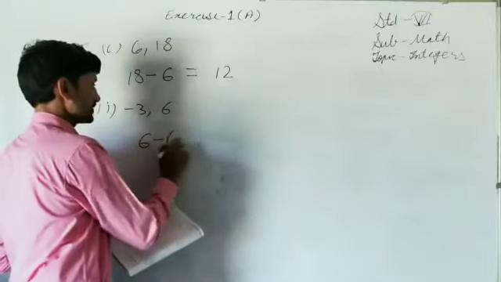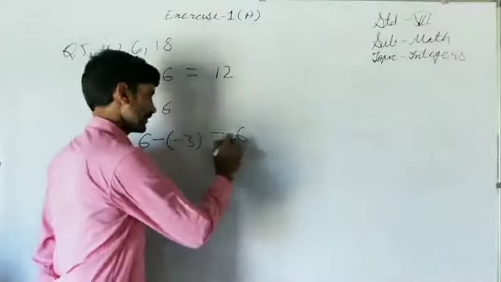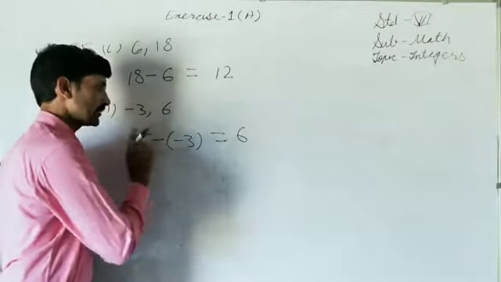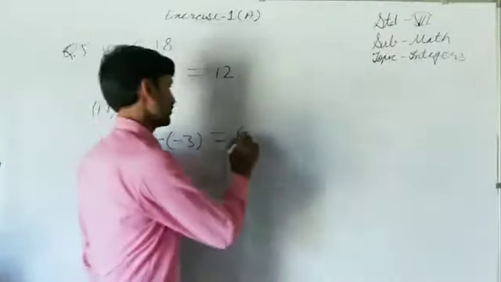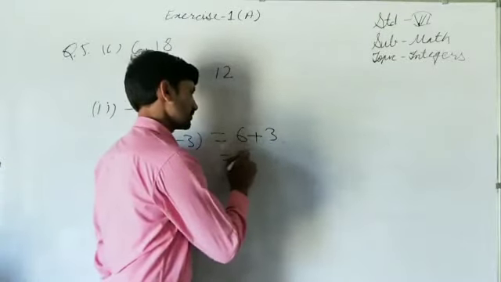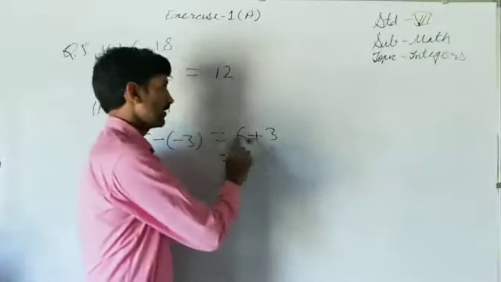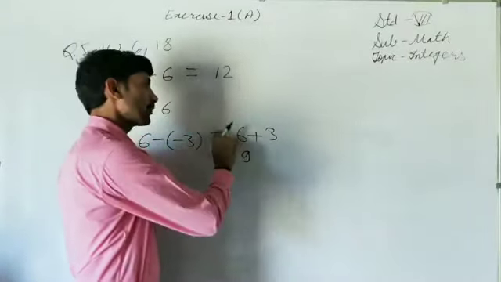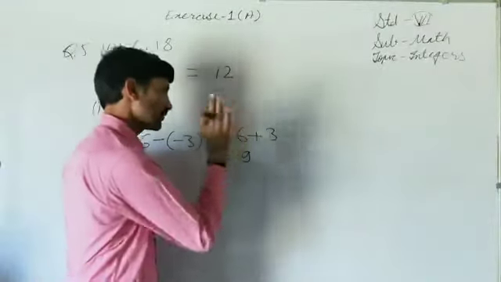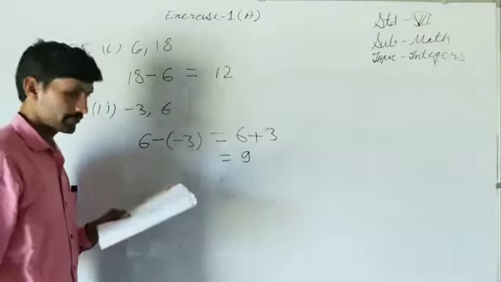6 minus minus 3 is equal to. First of all, we will open the bracket. Here there is no bracket, so write it as it is. Here is a bracket. So outside the bracket and inside the bracket, if the sign is the same, then it will become plus. So 6 plus 3. Now the bracket is removed. 6 plus 3 is 9. Both integers have the same sign, so they will be added. So 6 plus 3 is 9, and whatever the sign of the integers, that will be the sign of their sum. Their sign is plus, so the sign of 9 also will be plus. So like that it can be done.